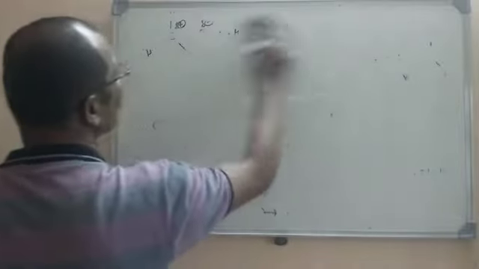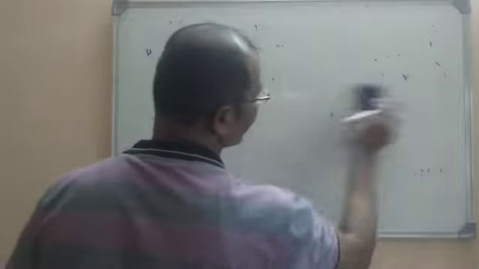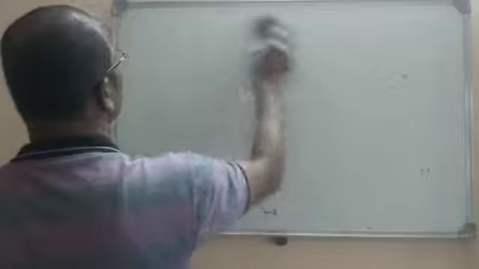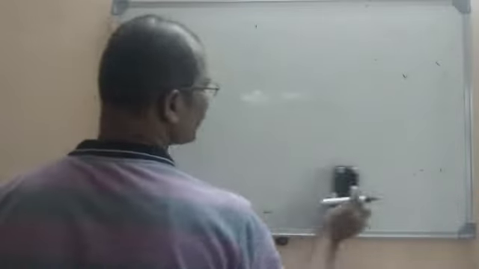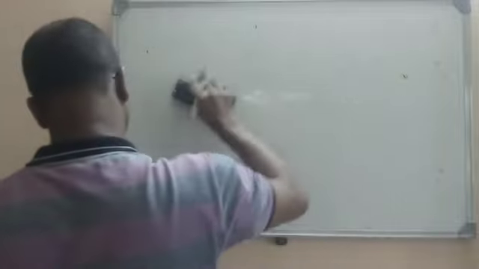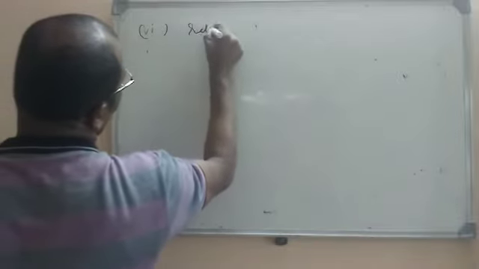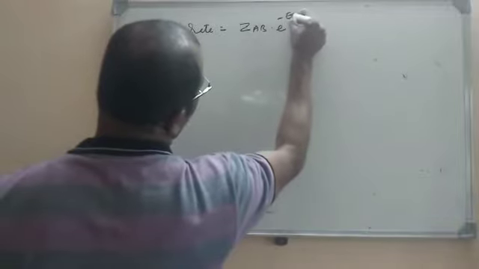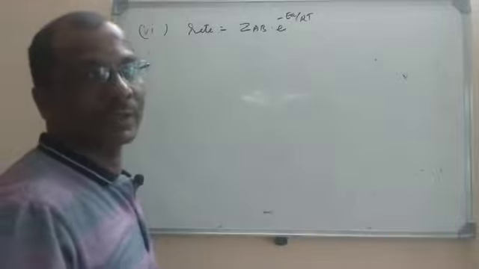factor capital A. But when there is a complexity, there is a significant deviation when the size of the molecules is increasing. So one more correction is made to the equation. What is that equation earlier? This is the equation, rate is equal to Z AB into e power minus EA by RT. Why is there a necessity to make some corrections to it?